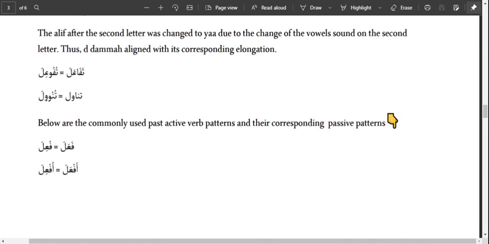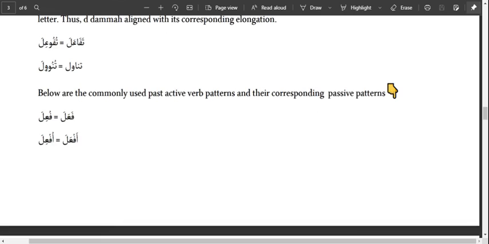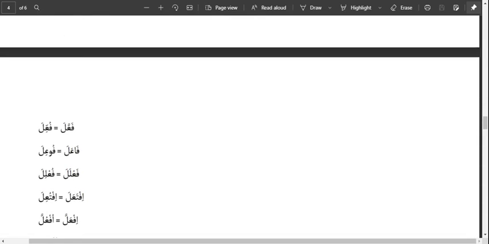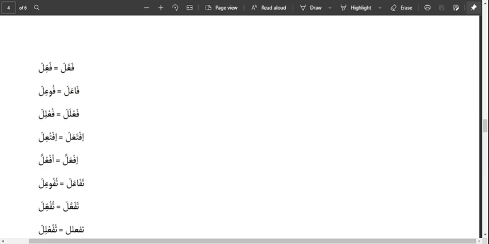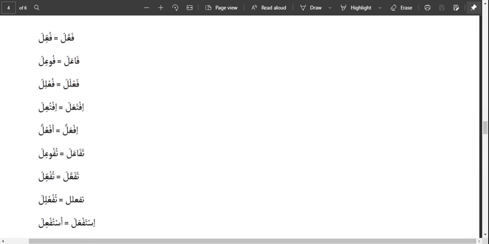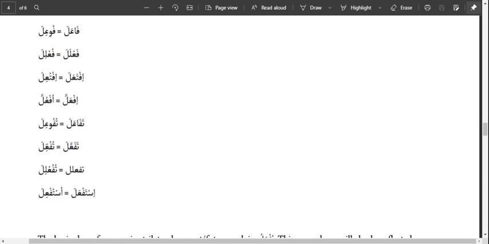So all of these are shapes that can come in passive verbs. So we have fa'ala, fu'ila, af'ala, uf'ila, fa'ala, fu'ila, fa'lala, fu'lila, ifta'ala, iftu'ila, or we say uftu'ila, if'alla, uf'ulla, tafa'ala, tufu'ila, tafa'lala, tufu'lila, istaf'ala, ustuf'ila.